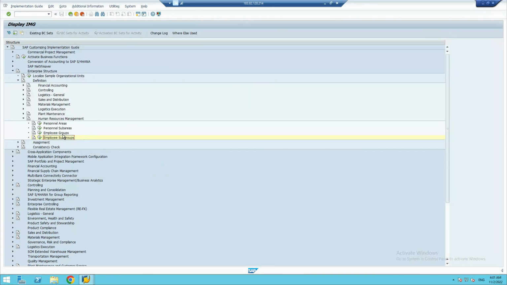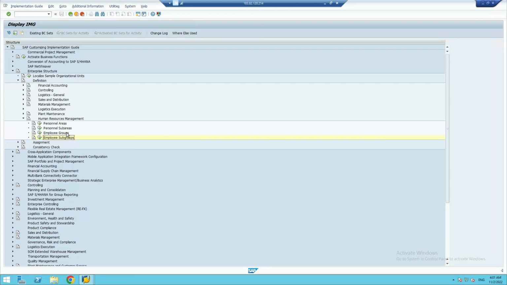So we created personal area in the last class, personal sub area as well. In this class we tried to create employee groups, which we couldn't because all the characters are used. So last time what I used, I showed you. This is how to make it, and this is how you can see how your entry looks.